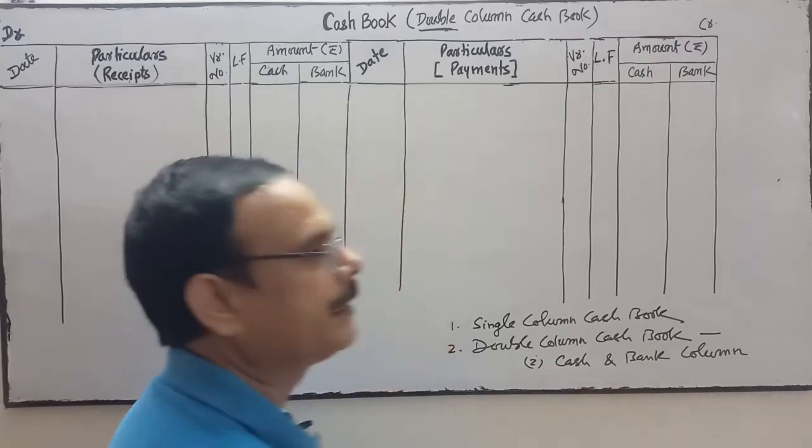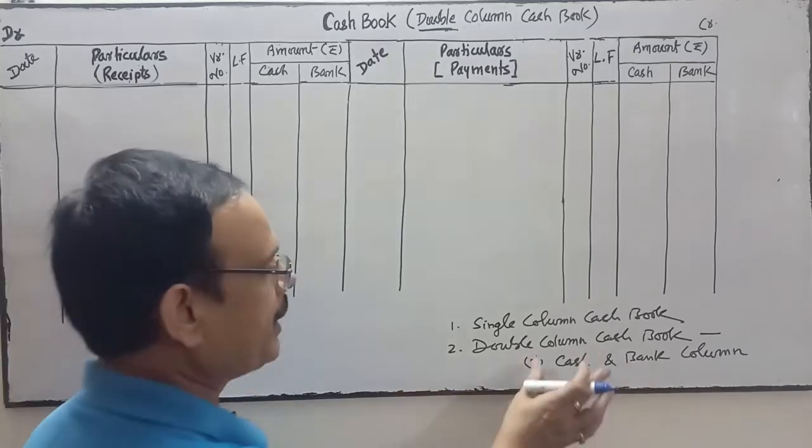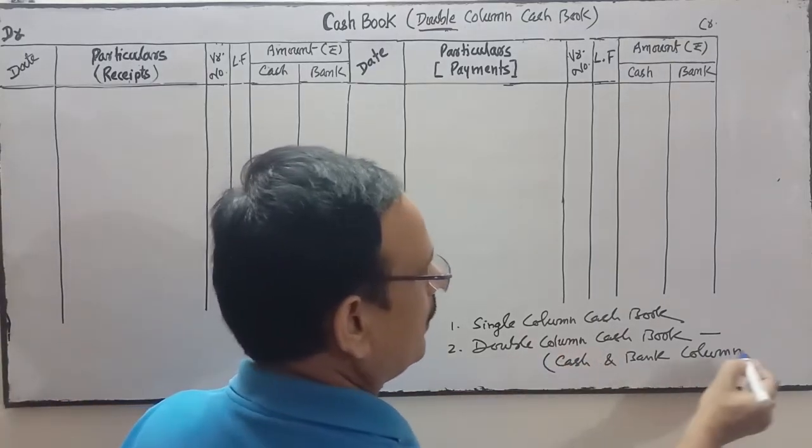Discount we maintain in the journal proper. So in the double column cash book, we have to see the cash and bank columns.